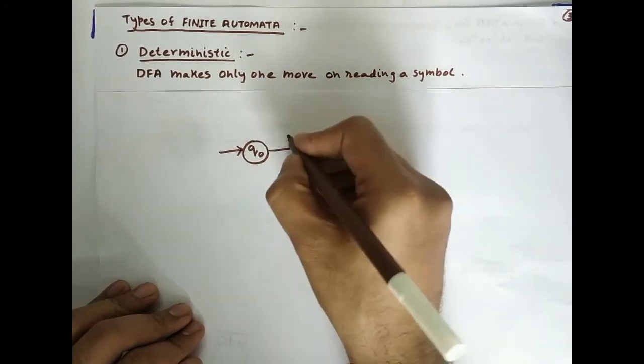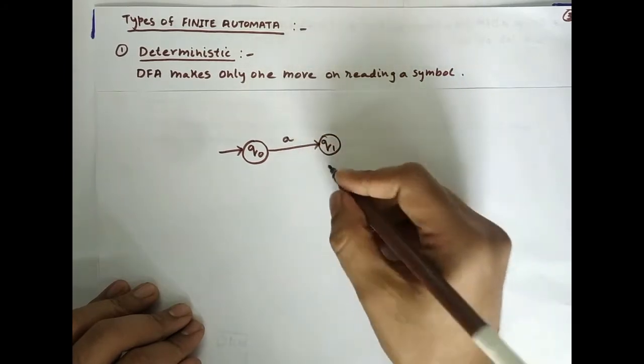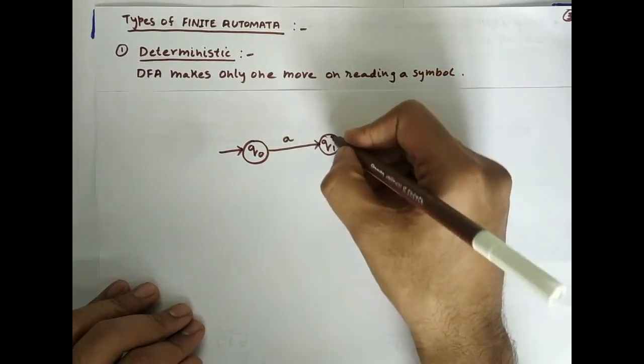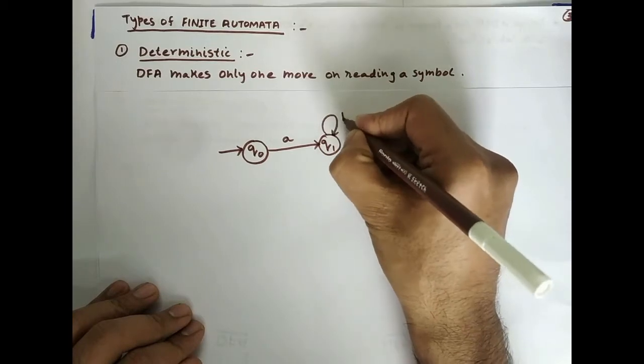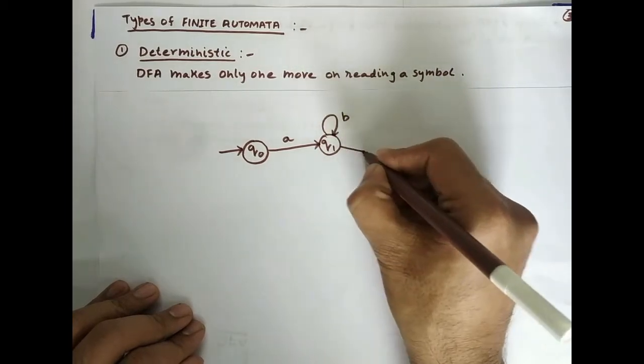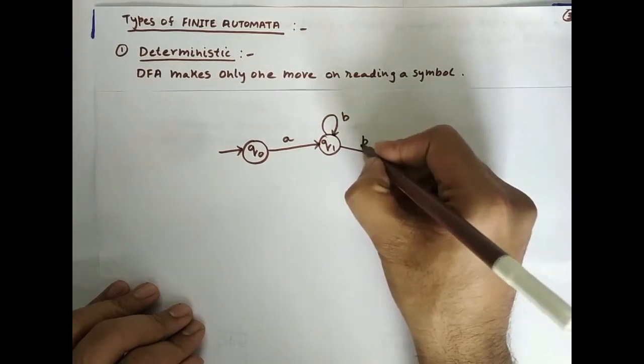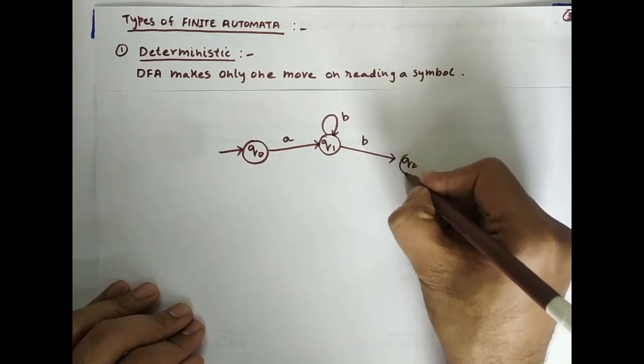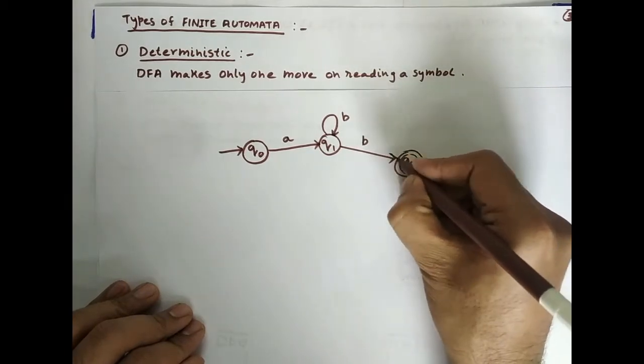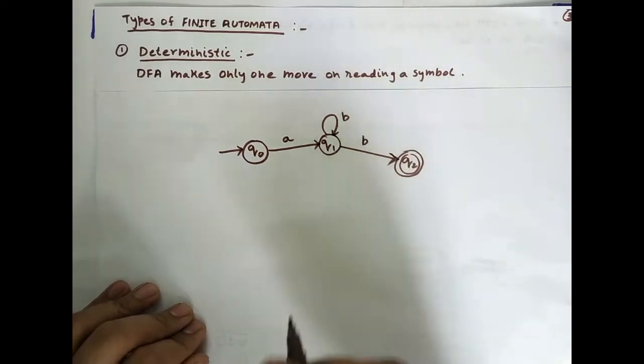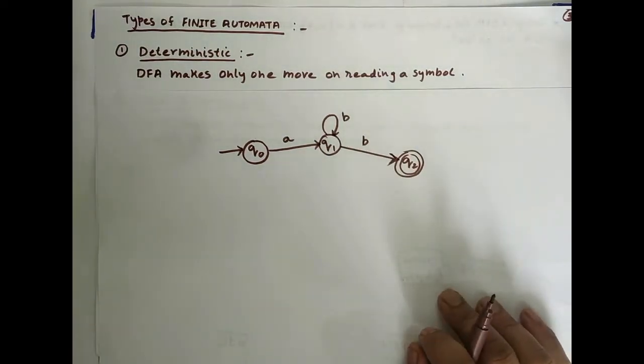Please note, from Q0 on reading A it goes to Q1. Then from Q1 on reading B it goes to Q1 itself. Now from Q1 on reading B it goes to Q2 also.